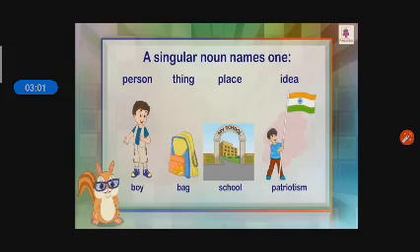Now here see some singular nouns. Boy. Boy is only one person. Bag. Bag is only one thing. School. School is only one place. Patriotism is only one idea. Okay, one feeling, one imagination. So these are singular nouns.